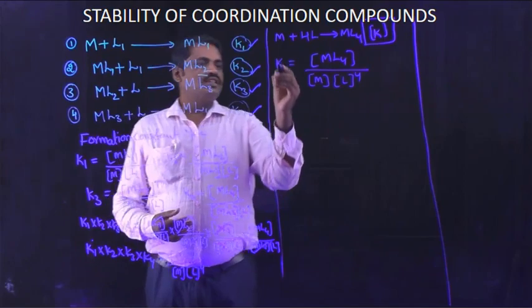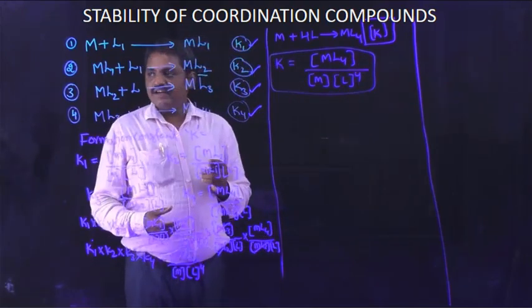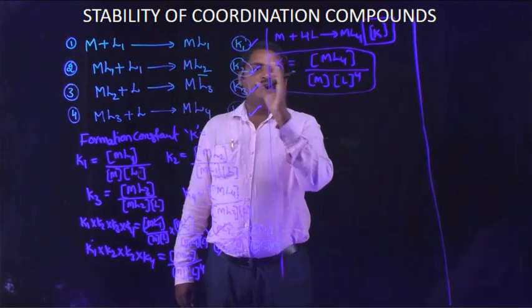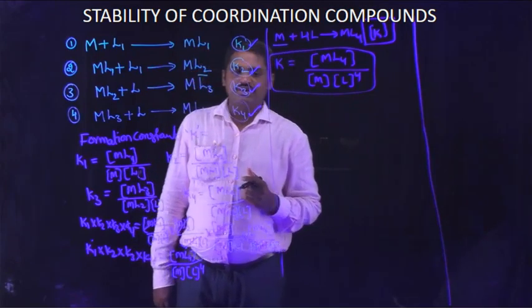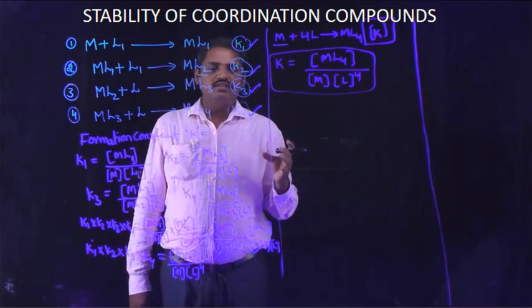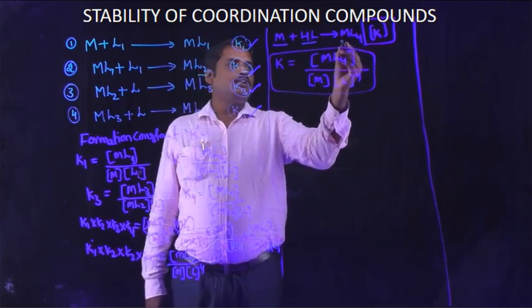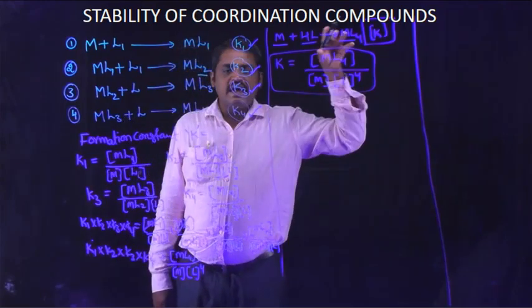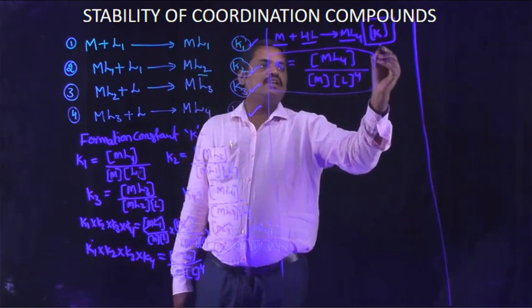The central metal atom is coordinated with 4 ligands to produce the tetrahedral complex.